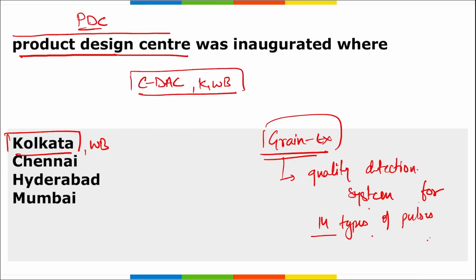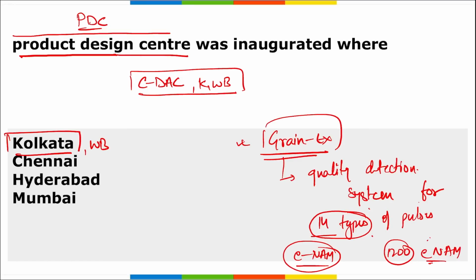This would bring transformative change in the eNAM, that is your e-National Agriculture Market, for quality based pricing. So this will detect the quality of these 14 types of grains, and this was also launched recently, and over 1200 eNAM connected markets will be benefited through this Grain X.